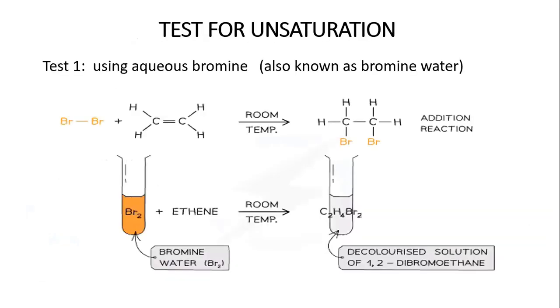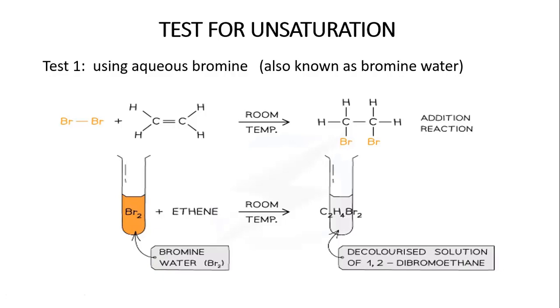How do we test for unsaturation? We can test for unsaturation using aqueous bromine. Aqueous bromine is also known as bromine water. Bromine will react with an unsaturated compound. When it reacts with an unsaturated compound, the reddish brown color of bromine becomes colorless. In other words, we can say it decolorizes.